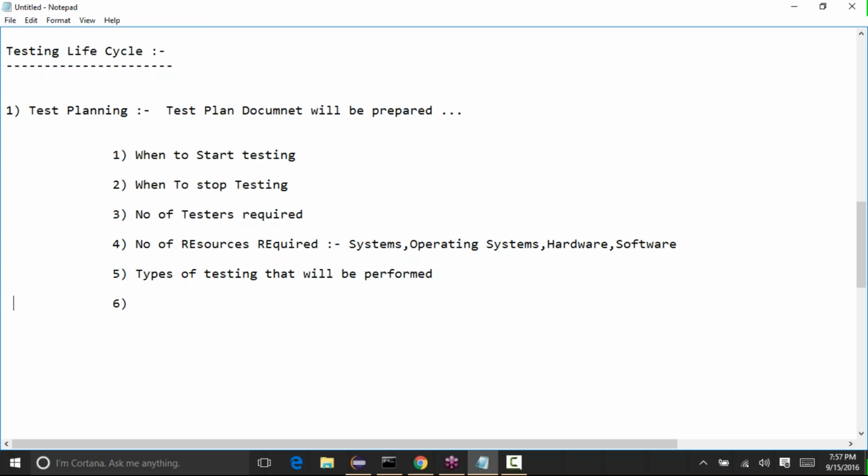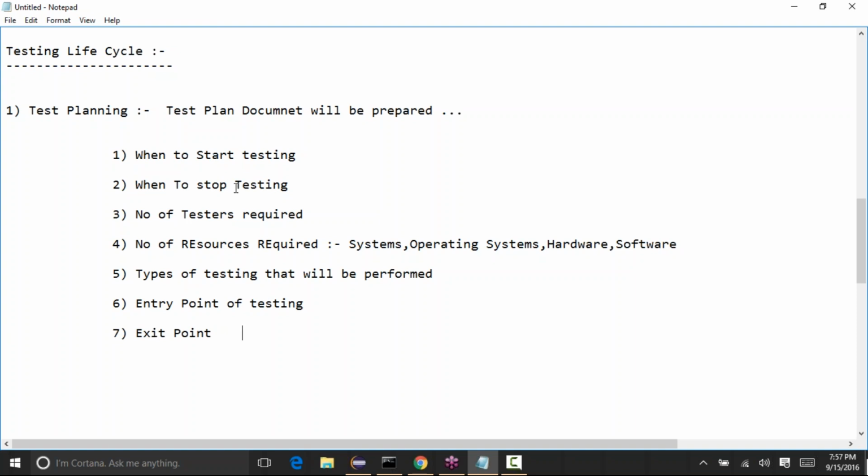Okay, and then the entry point of testing, then the exit point. Exit point in the sense of when we should stop the total testing.